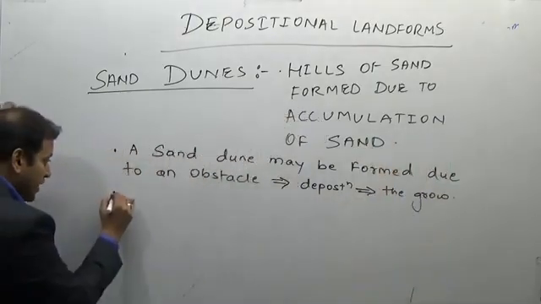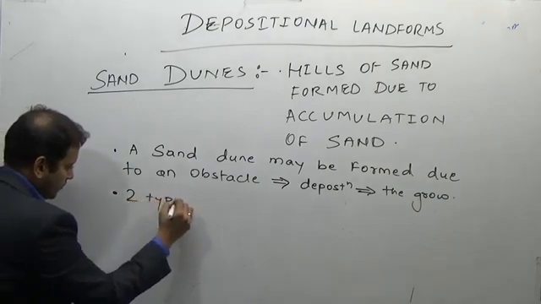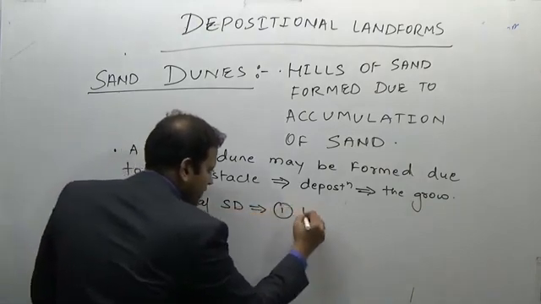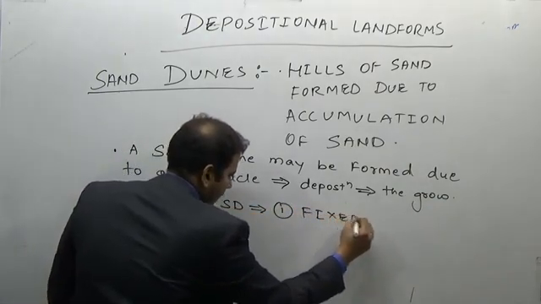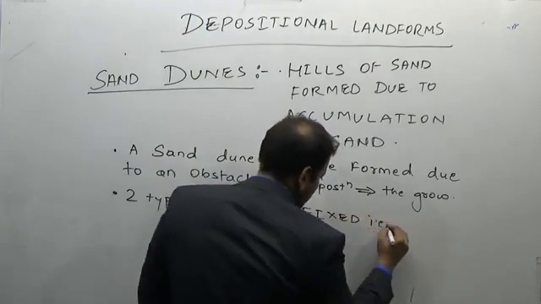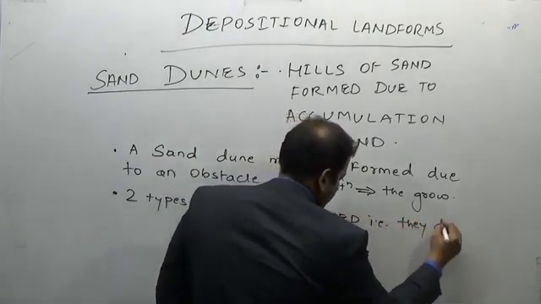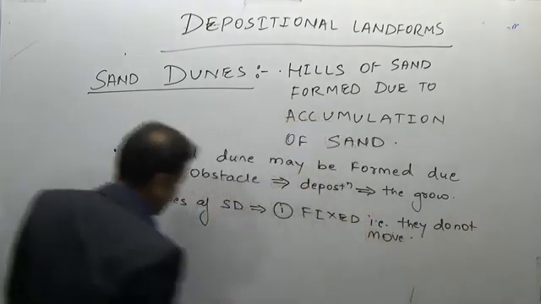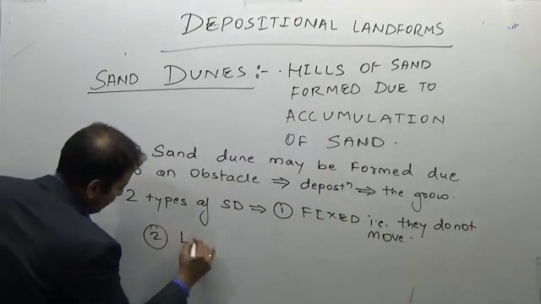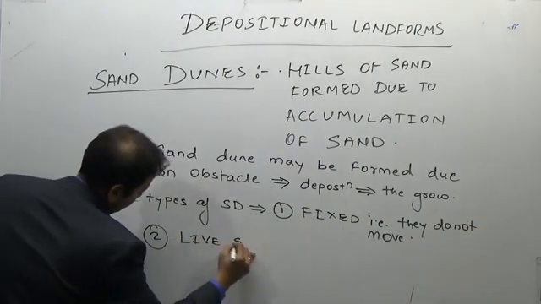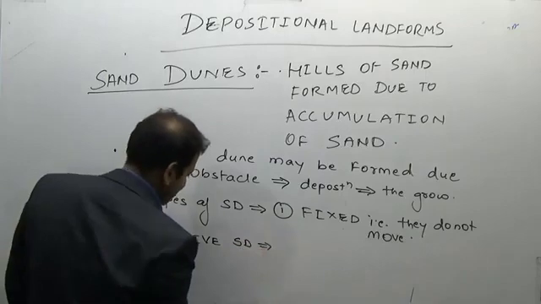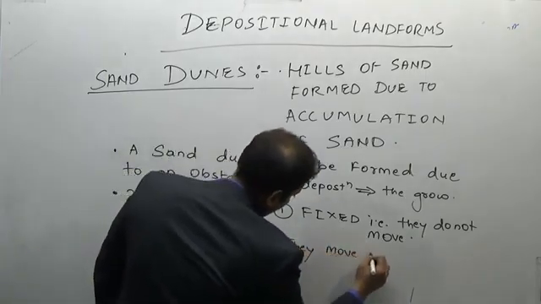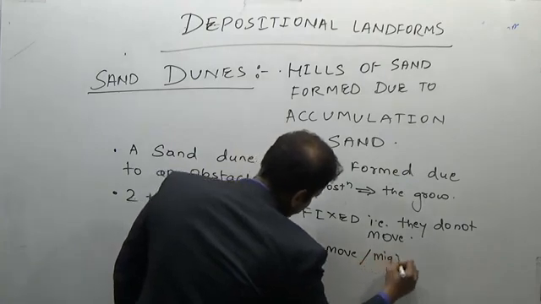There are two types of sand dunes. One is fixed, that is, they do not move, while the other is live sand dunes, that is, they move, or we can say they migrate.